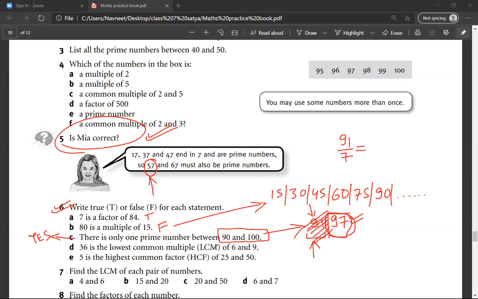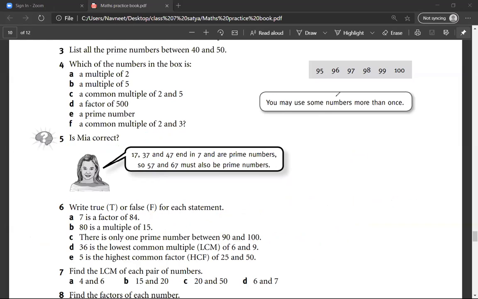36 is the lowest common multiple of 6 and 9, Mr. Sarthak. False. What would be the right answer? 18. How do we find the common multiple of 6 and 9? First we have to divide it by 3.